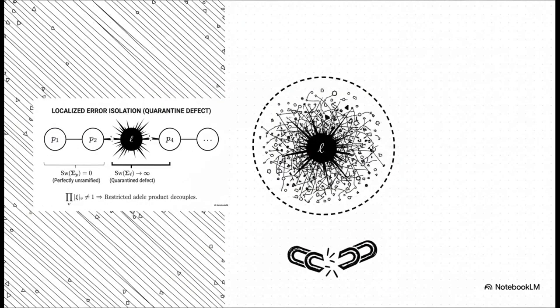Because the ideals lack finite generation, the global product just can't coordinate. Notice how the product of local norms of xi over all places v does not equal 1. So rather than exploding everywhere, the system isolates the error. It actually quarantines this infinite ramification defect perfectly into a single isolated exceptional prime, which we've labeled here as L. For all the other primes, the Swan conductor remains perfectly 0.